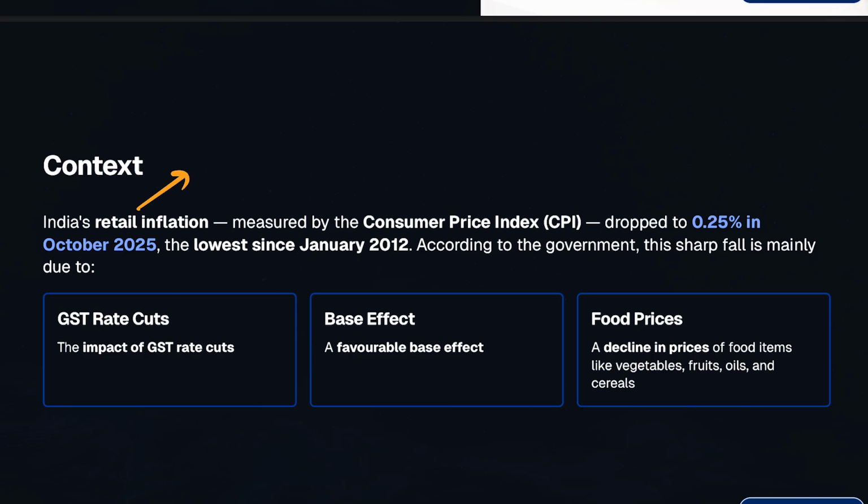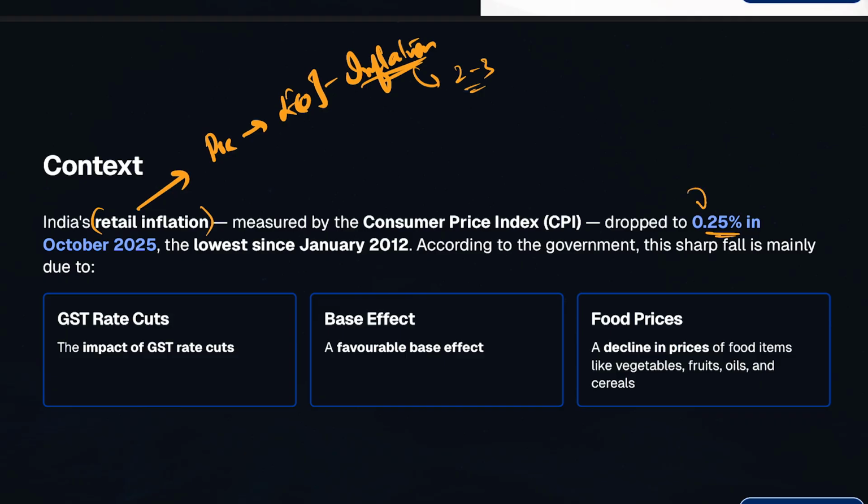Of course, for the examination, especially for your preliminary examination in the economy section, inflation is one of the important chapters from which every year there are at least 2 to 3 questions which can be framed, and that is obviously a very important chapter. But keeping the exact figures of this retail inflation is not at all required for the examination, but since we are covering the daily updates, it is better that we know what are the effects of the reduction of the retail inflation over a period of time.